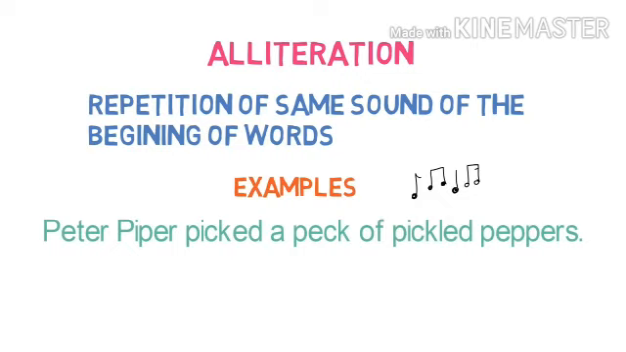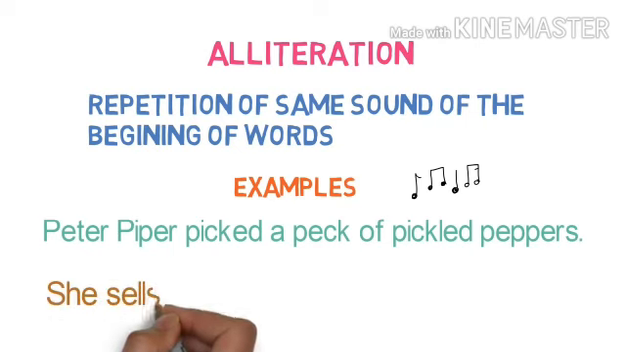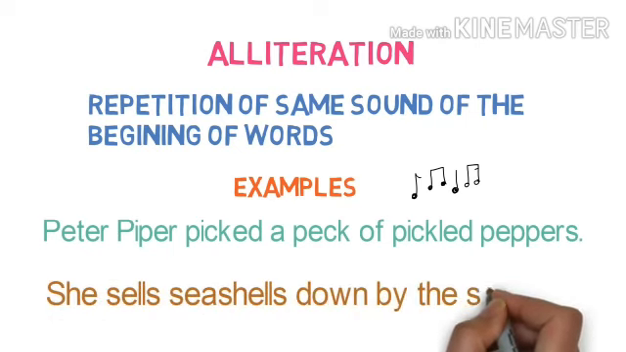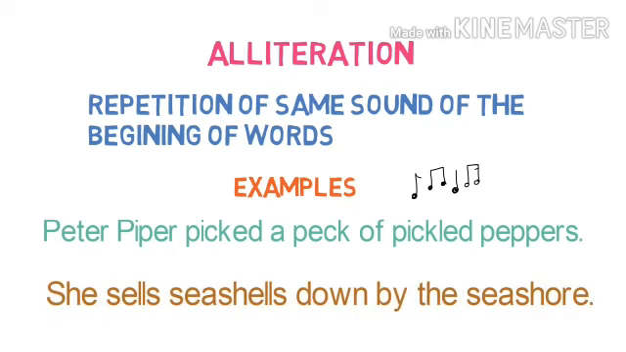Let's look into one more example of alliteration. She sells seashells down by the seashore. Here you can see the sound sh is repeated. So it is an example of alliteration. With this we completed our lesson.